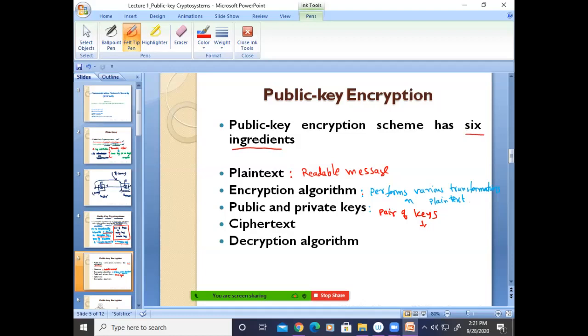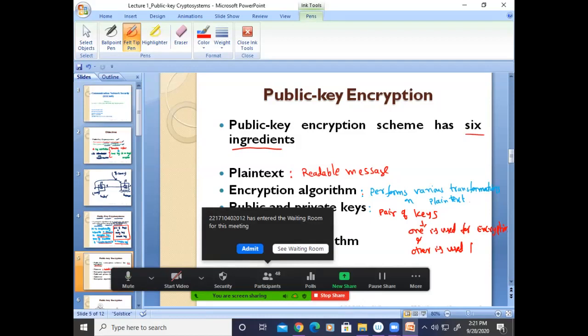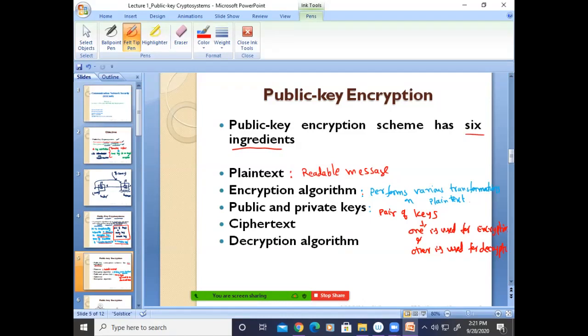Right. So we can say here, one is used for encryption and the other is used for decryption. Okay, and we know the ciphertext means the output of the encryption algorithm, which is not in a readable format. It will depend on the plain text and key, correct? So what is the plain text and what is the key? So different keys will provide different ciphertext. Yes or no?